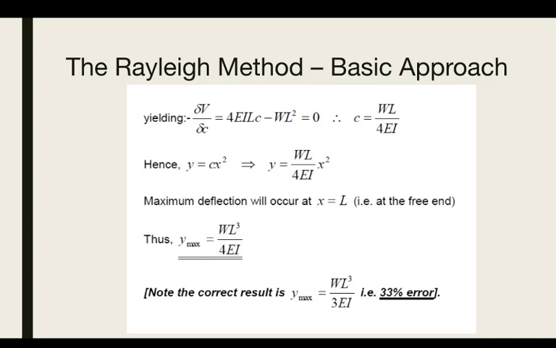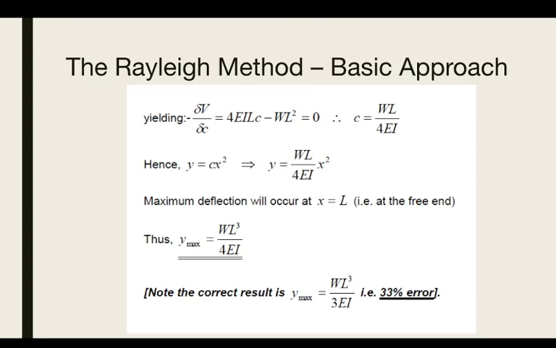So the maximum deflection will occur at x equals L. Therefore, y will be equal to WL cubed divided by 4EI. But if you look at the previous note, you will find for a cantilever beam, y max will be equal to WL cubed divided by 3EI.